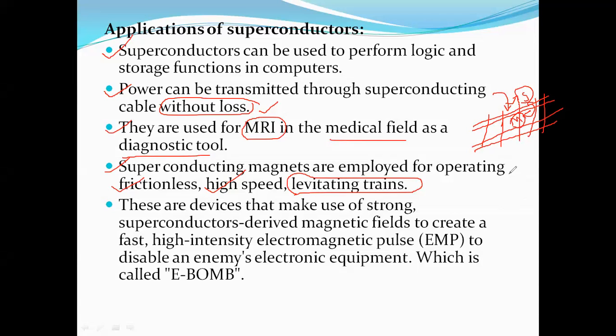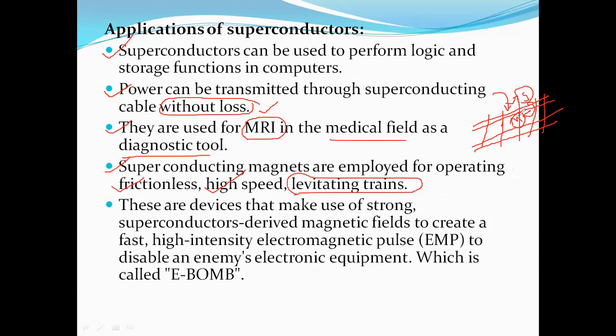Simple enough. When you apply the train in the superconducting field, the train is frictionless. It does not sit directly on the track, but a little above the track. That means when we are applying the magnetic field, when the train is moving on the track which contains the magnetic field, the train's bottom part is made up of a superconducting material. The superconducting material with respect to the magnetic field produces repulsive forces.